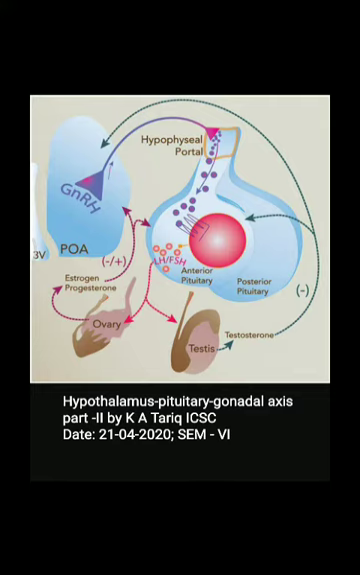Now, in the previous lecture you came to know about the location and the role of the hypothalamus in this HPG axis. I am sure you will have understood that very well. Today we will learn about the pituitary and the gonads in this HPG axis.